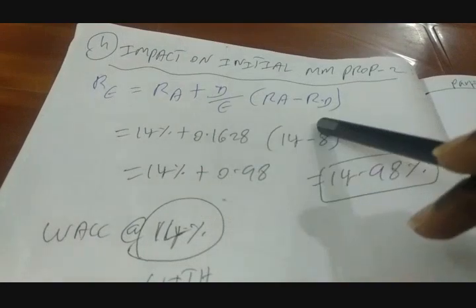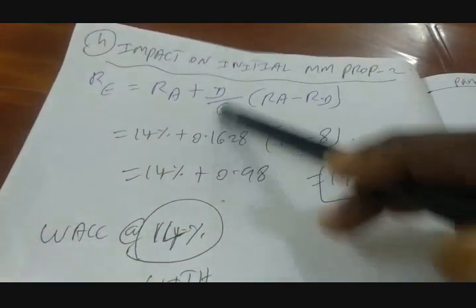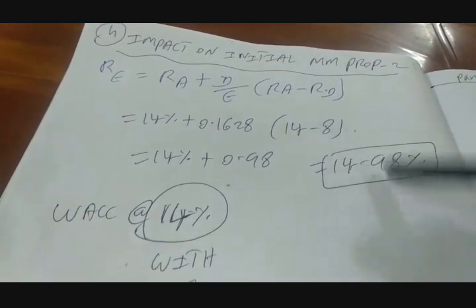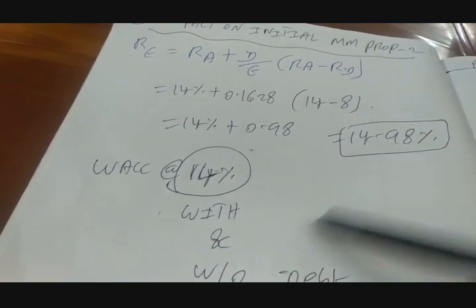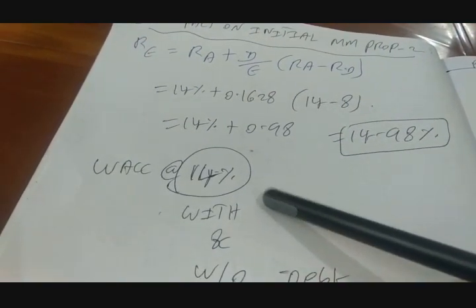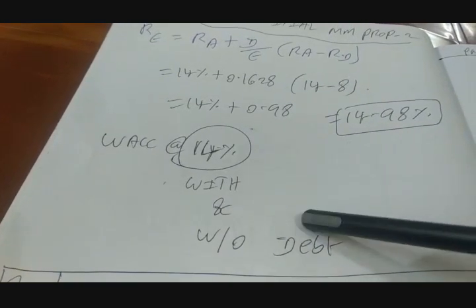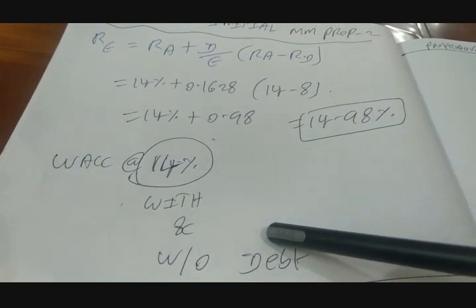That's what the formulation says: the unlevered cost of equity is the base, plus the addition which happens because of your borrowing. The addition happening here is 0.98%, right? Now let's compute the WACC here. WACC is going to be 14% whether you borrow or not. That is another aspect of proposition 2.